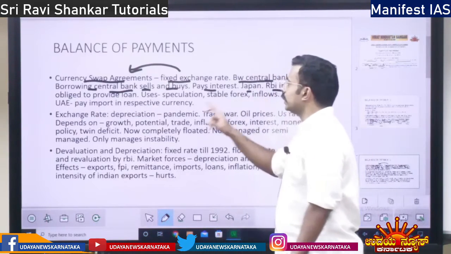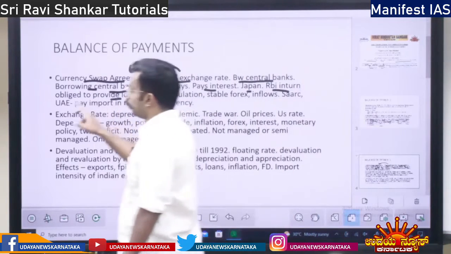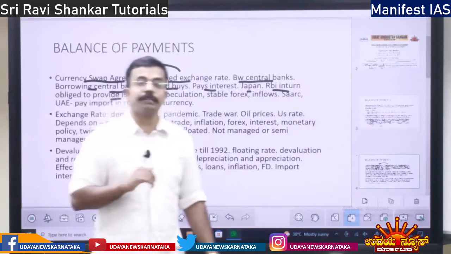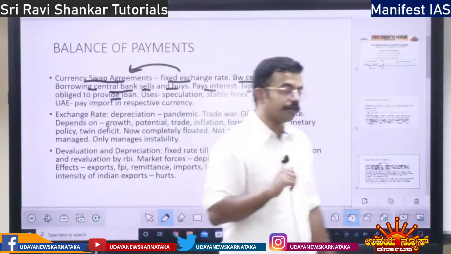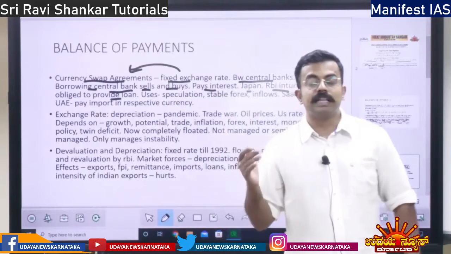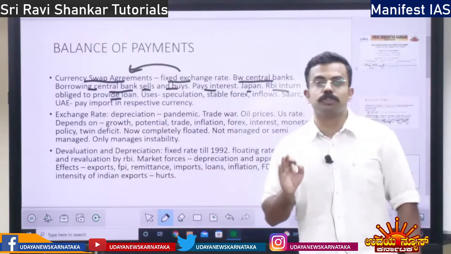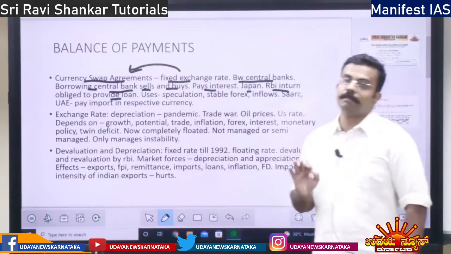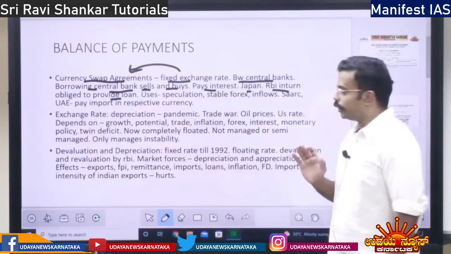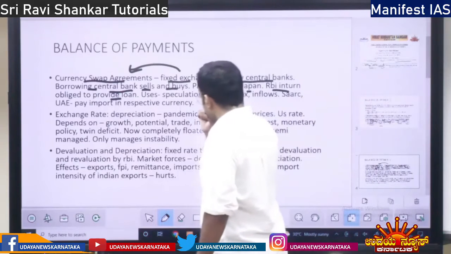Next, the RBI is in turn obliged to provide loan. I told you, immediately we are not going to give currency. Immediately we are not going to give rupee to Japan. Rather, we are obliged to provide loan. Whenever Japan wants a loan, we have to provide them the loan in Indian denomination only, right?